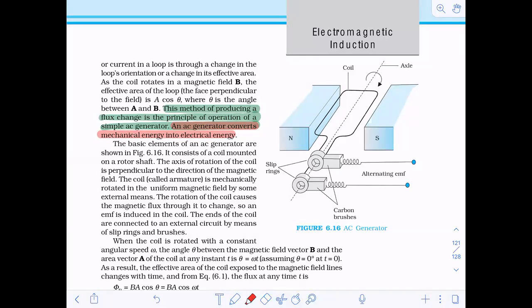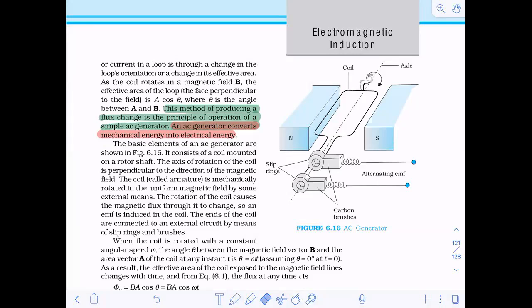I don't know how many of you would have seen manually operated generators. If you go to villages, in some places I'm sure it must still be there. A handle used to be there and people used to rotate that handle with huge force. That would give them the necessary mechanical energy. Then the coil would start rotating, and the electrical energy would be produced. Nowadays this work is done by a motor only.